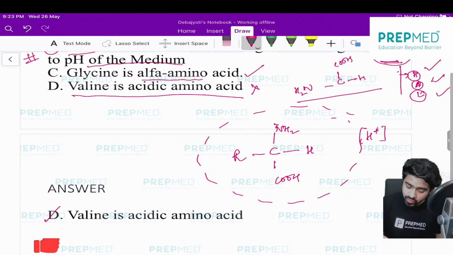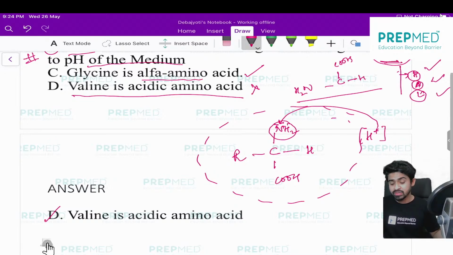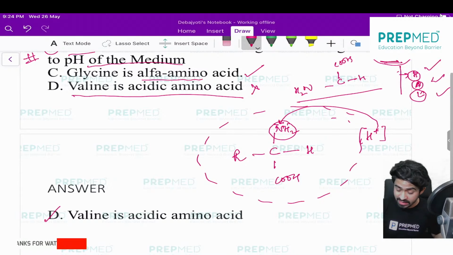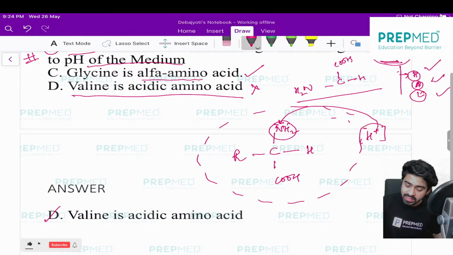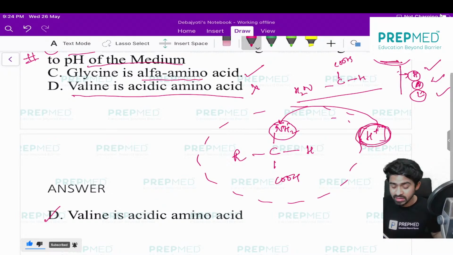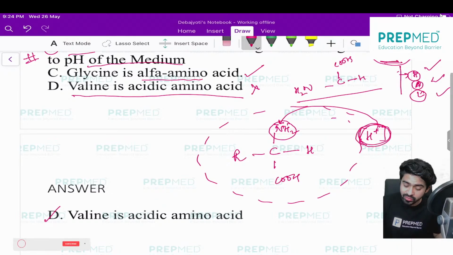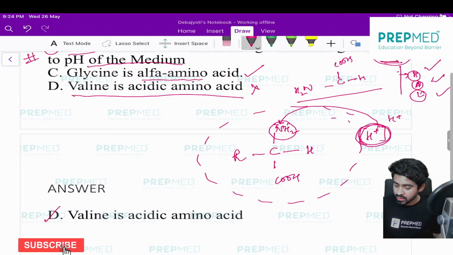So what would happen is that the NH2 will become NH3, and thereby the structure will completely change. If your proton concentration in the medium is high, that would react with the lone pair present on the NH2 group. But if the hydrogen concentration is not that much, then you will find a different story.